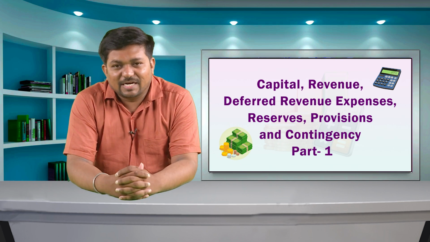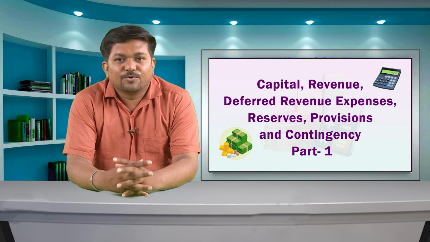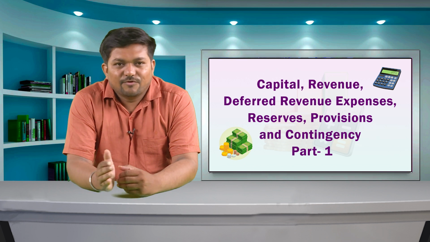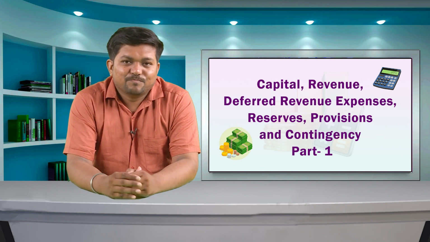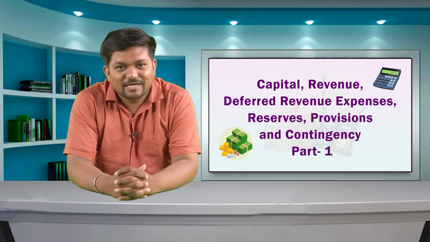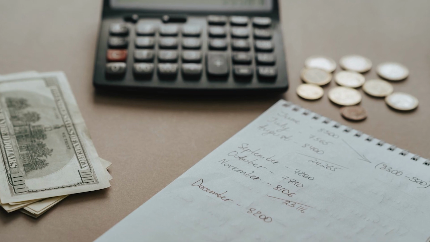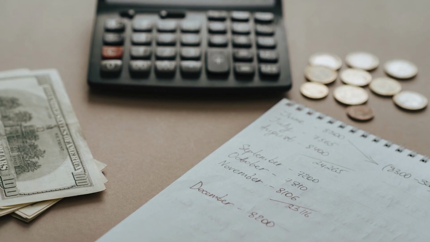Provisions and liabilities are different issues in accounting. Provision differs from liability to the extent that provision is an estimated amount while liability is a determined amount. Provisions are set aside from the profit and loss account, meaning their emergence is from profit and loss account only, and they are made every year to cover yearly estimated expenses or payments.